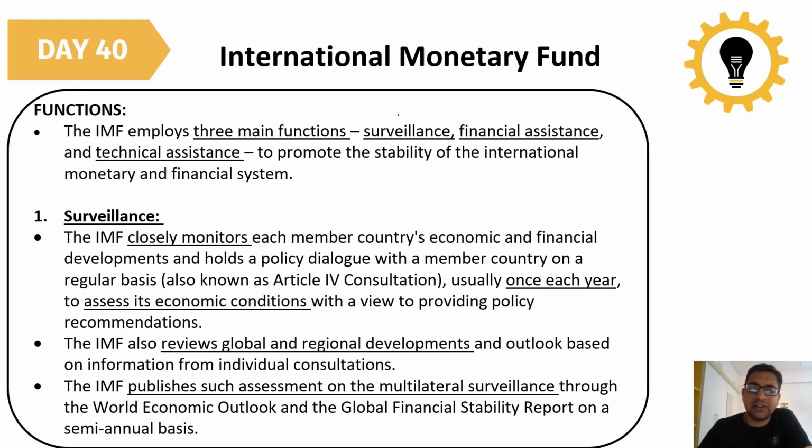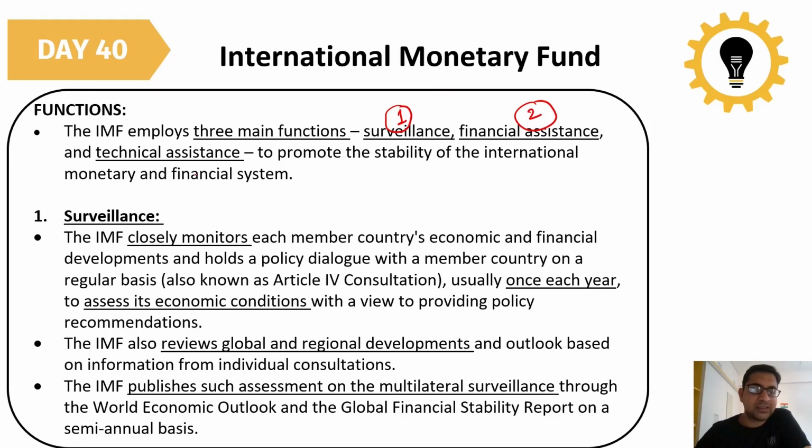First one is surveillance, checking whether proper working is going on or not, whether anybody is not following the proper international criteria. Then the second one is financial assistance. If somebody falls into a crisis, then we provide some financial assistance, like India got during the crisis in 1991.